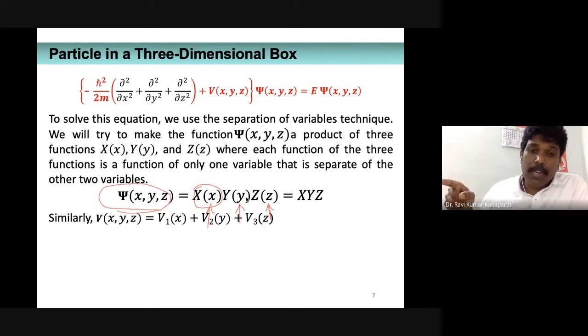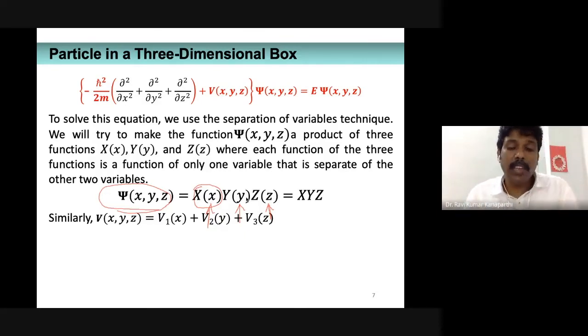But the particle is not confined to only the x direction. It can also move in the y direction. In such a situation, it will have the y component of the potential energy, V2 of y, and the z component of the potential energy is taken to be V3 of z. So the total potential energy is taken to be the summation of three potential energies, as if the quantum system is moving in respective directions.